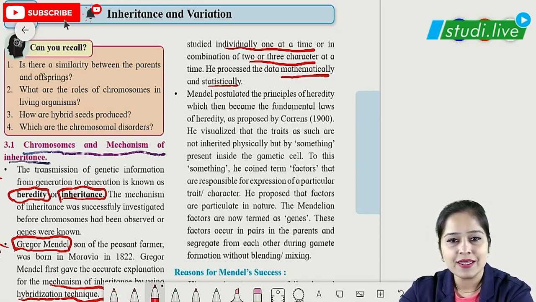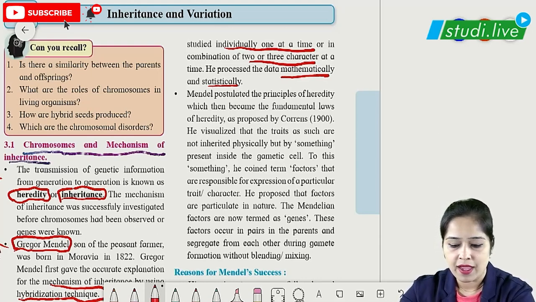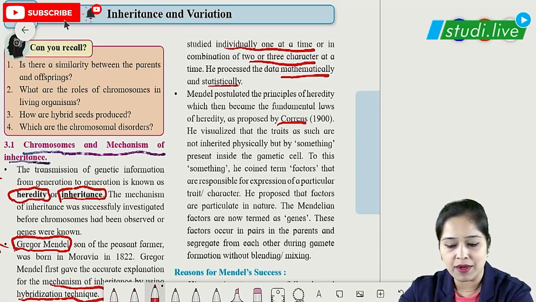Now this mechanism of heredity was proposed by Gregor Johann Mendel, and he was helped by another scientist, Correns. It became the fundamental laws of heredity after Correns proposed it.